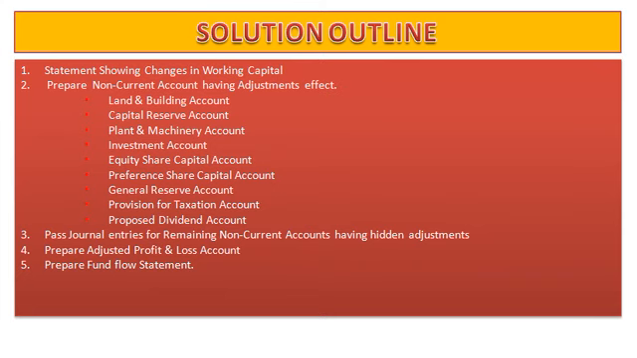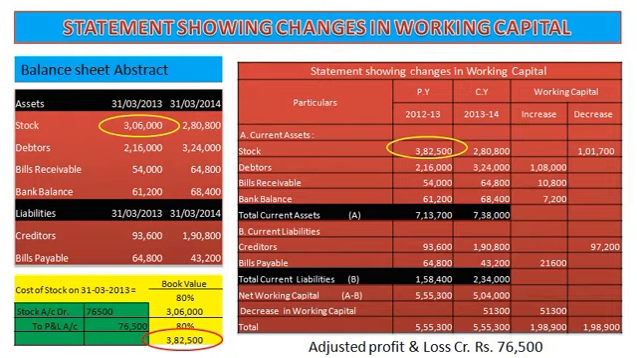Here in this sum, land and building account, capital reserve account, plant and machinery account, investment account, equity share capital account, preference share capital account, general reserve account, provision for taxation account, and proposed dividend account. Then we will pass journal entries for remaining non-current accounts having hidden adjustments. Next we will prepare adjusted profit and loss account, and finally we will prepare fund flow statement.